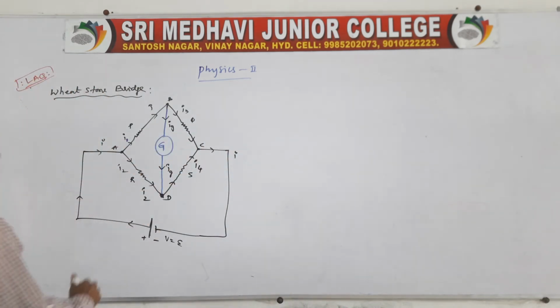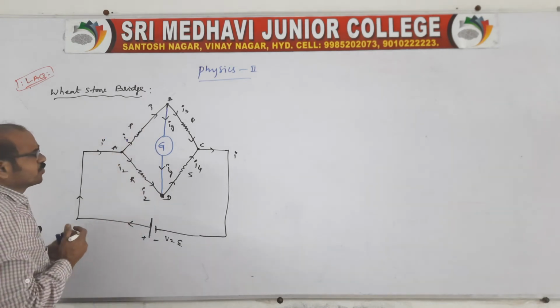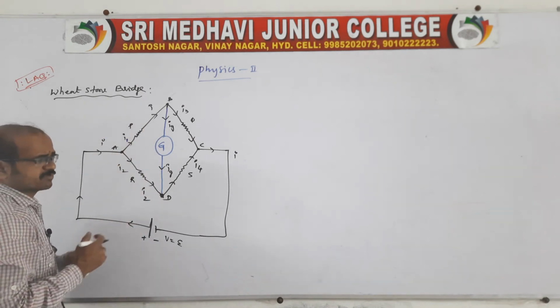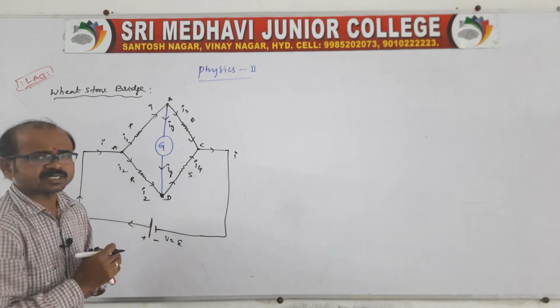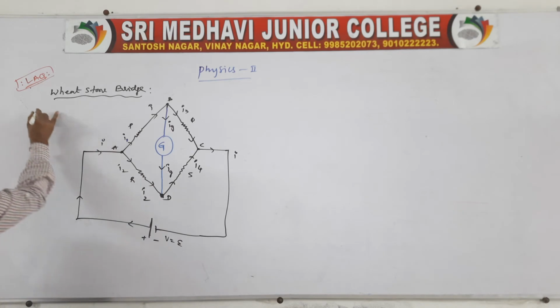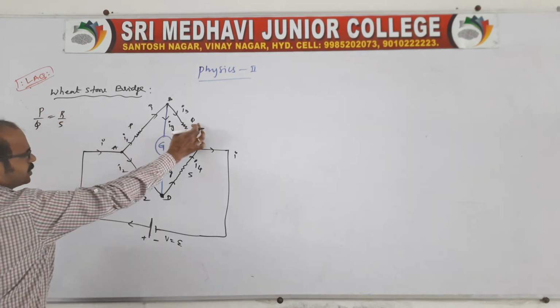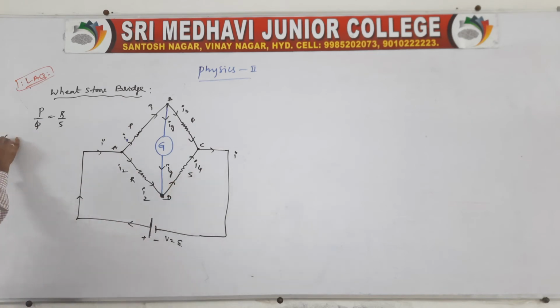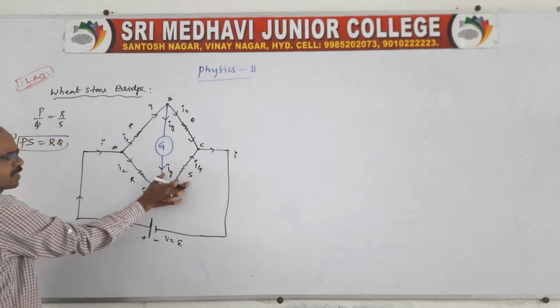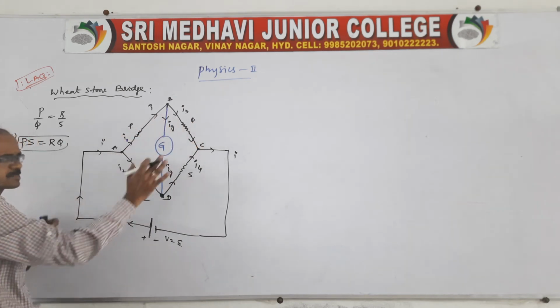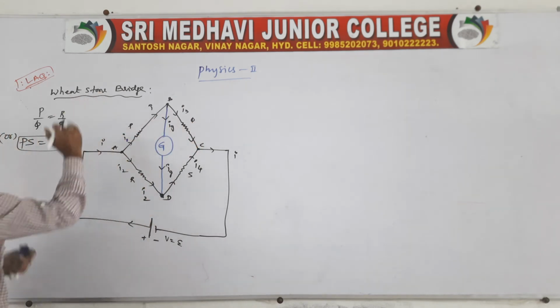Now, actually what do we need to find? We need to find the balancing condition. Sir, what will be the balancing condition? The balancing condition is P by Q is equal to R by S, or we can also say PS is equal to RQ. That means if you multiply these resistor magnitudes, these two must be equal. If it is equal, then we can say the bridge is balanced.